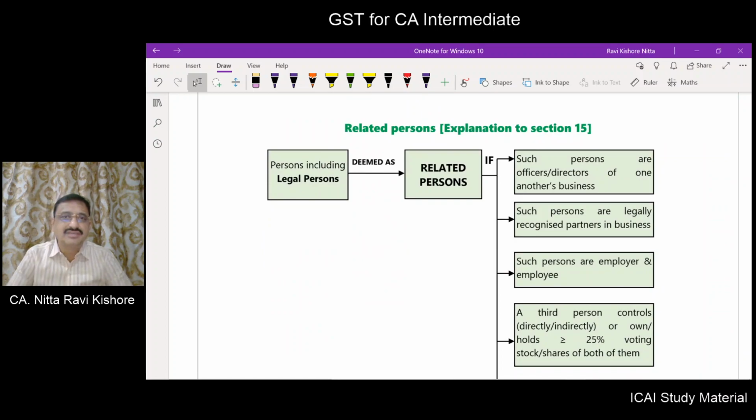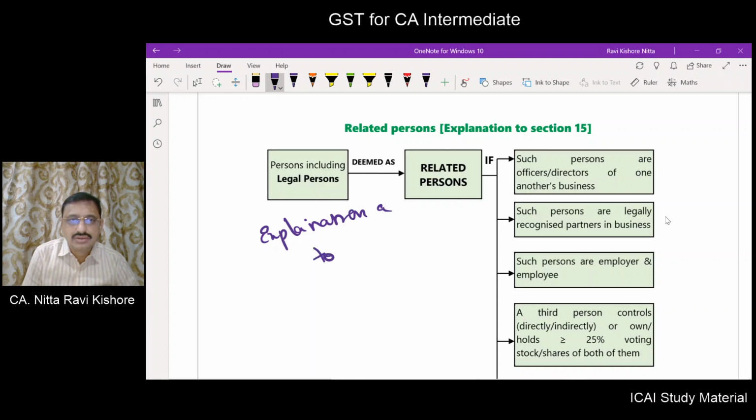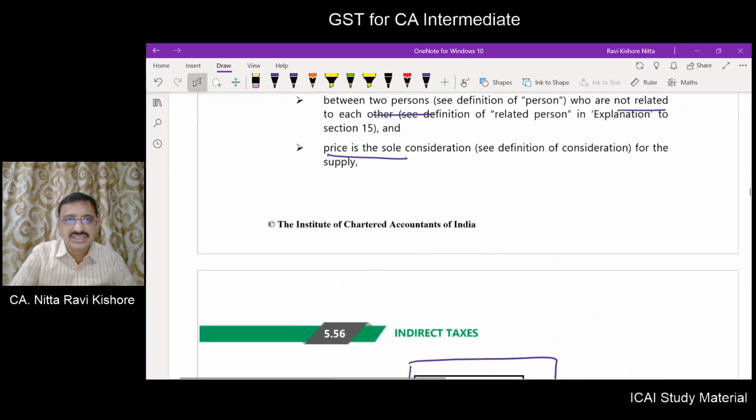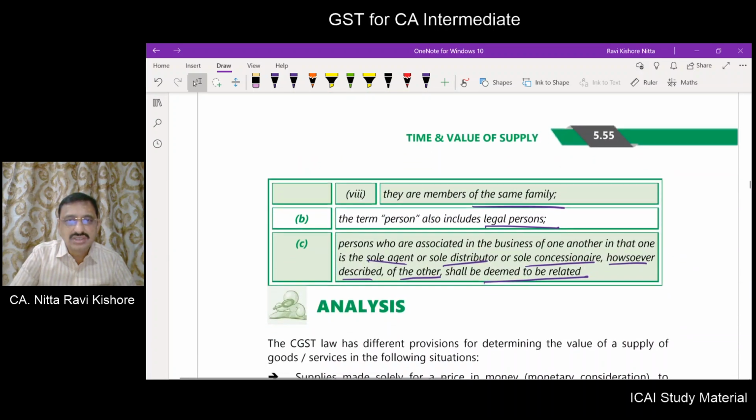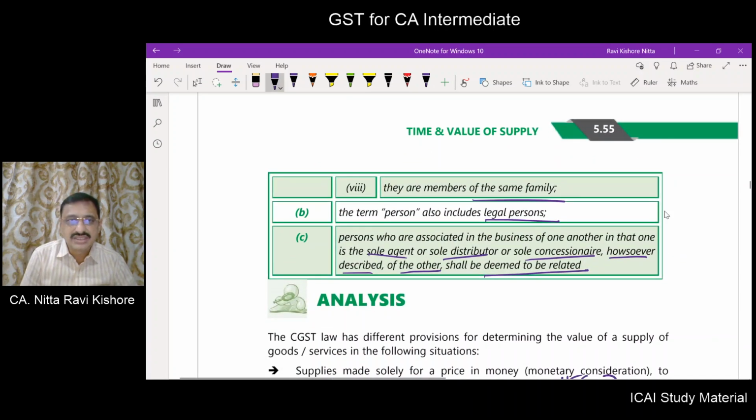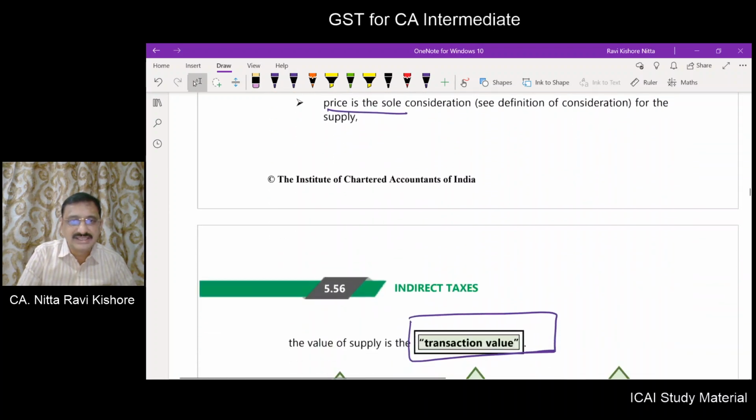That has been given in Explanation A to section 15. So who are they? Person includes legal persons also, that we studied in clause B, because in clause B it has been stated that person includes a legal person under Explanation B.